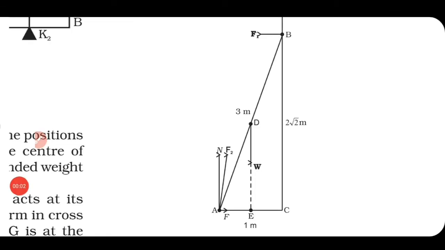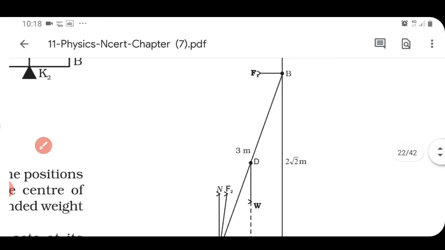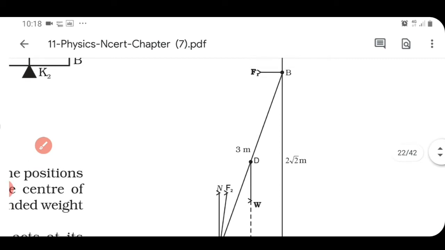This is the figure given in the textbook. The weight mg of this ladder will be acting downwards through the center of gravity. That means at this point, that's what W is given. And we have to find both F1 and F2. Arrow marks you have to correct. This is the direction of F1 and this is the direction of F2 and N. So we need to find both F1 and F2.